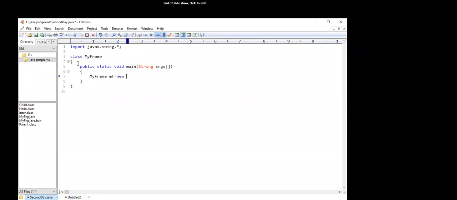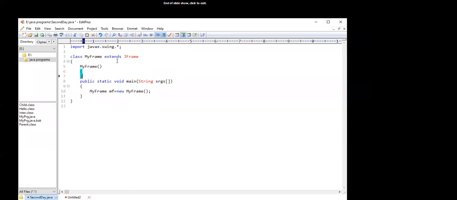MyFrame mf is equal to new MyFrame, and the frame class extends the JFrame. Set visible to true, set size 300 by 500.